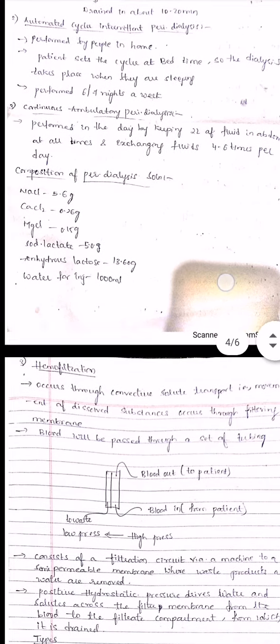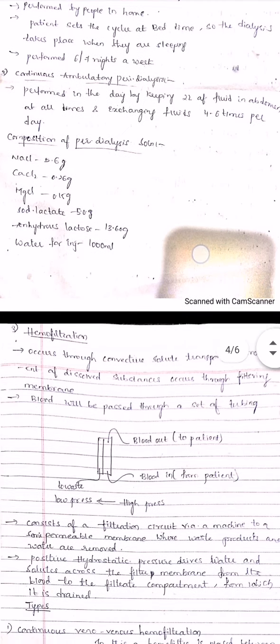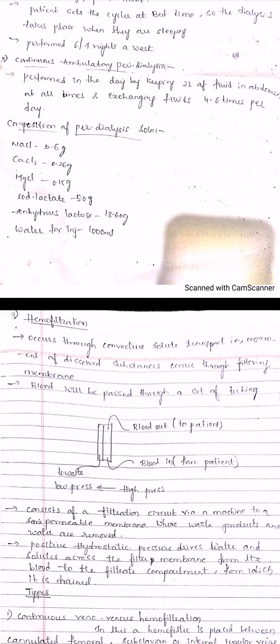Now, what does the solution contain? The composition per 1000 ml of dialysis solution is NaCl 5.6 grams, calcium chloride 0.26 grams, magnesium chloride 0.15 grams, sodium lactate 5.0 grams, anhydrous lactose 13.60 grams, and water for injection 1000 ml. In continuous ambulatory patients you have to take 2000 ml, so based on this composition you prepare 2000 ml and inject it into the abdomen of your patient. This is the composition of the dialysis fluid.